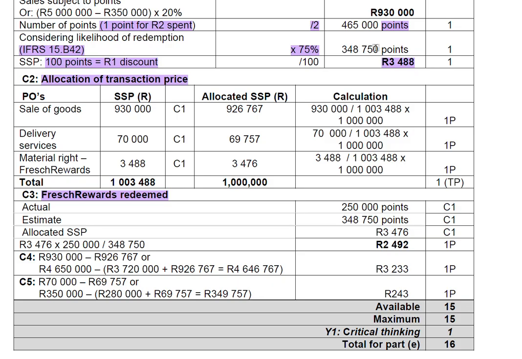We already calculated it on top. The allocated standalone selling price, it's this one. Then you're going to say the allocated standalone selling price times 250 divided by 348,750. Then you get what we expect to pay over to the client.